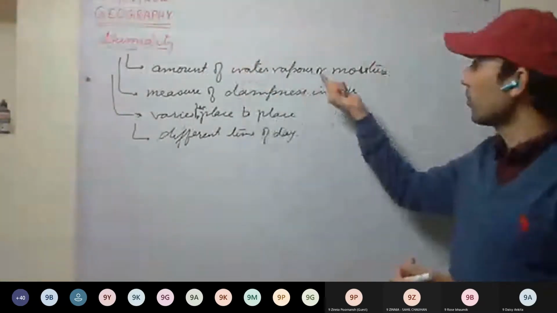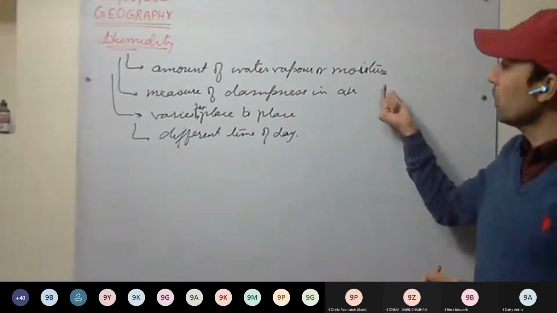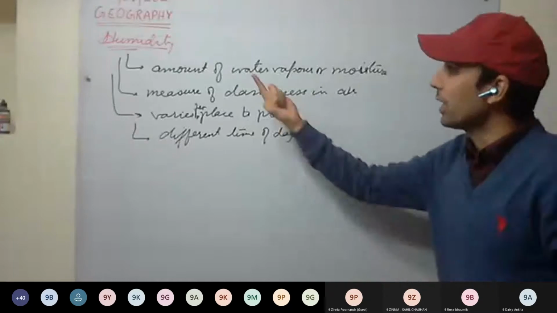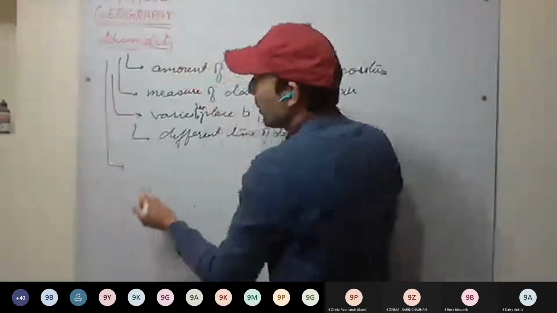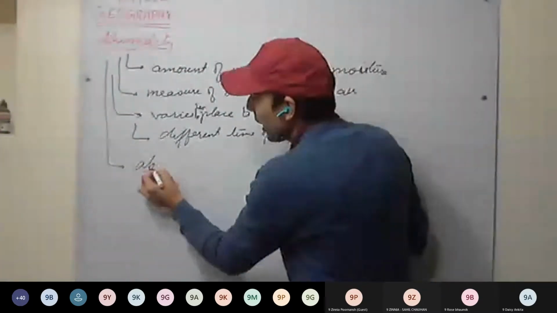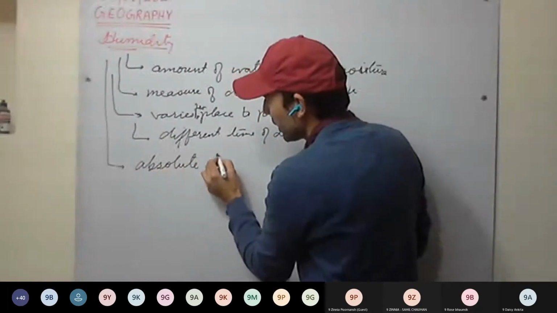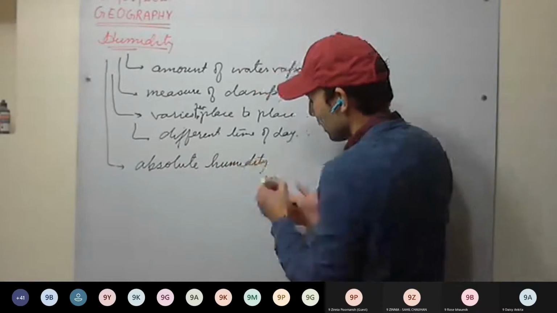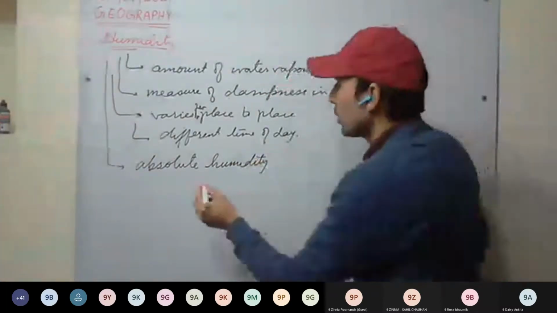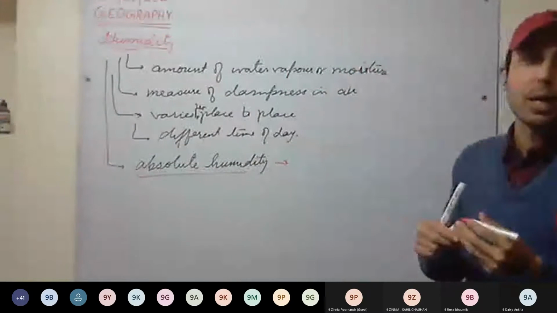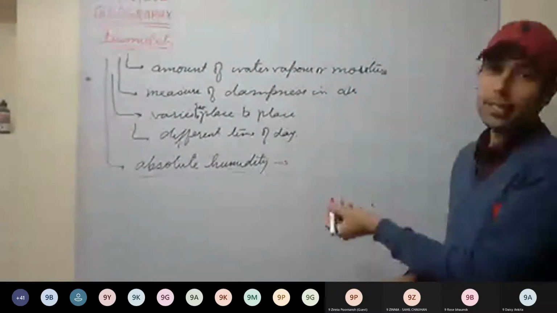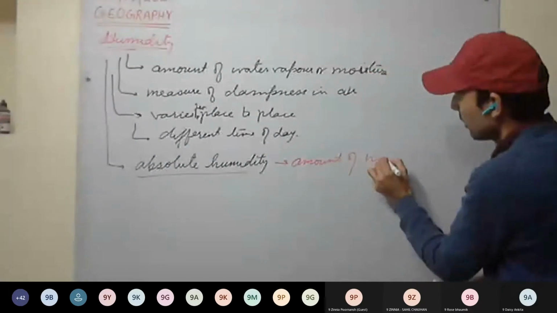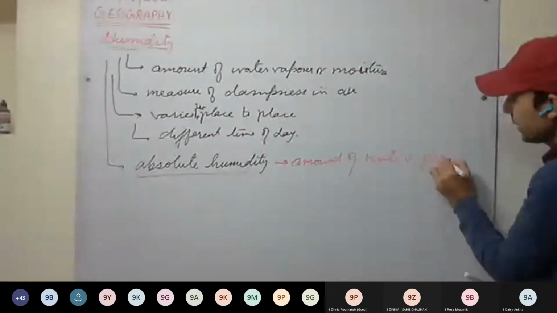So humidity is nothing but the amount of water vapor or moisture present. This amount of water vapor present in air keeps on varying, keeps on changing. Now, how can humidity be measured? It can be measured as absolute humidity. So first is absolute humidity. Absolute humidity means the amount of water vapor present in air.